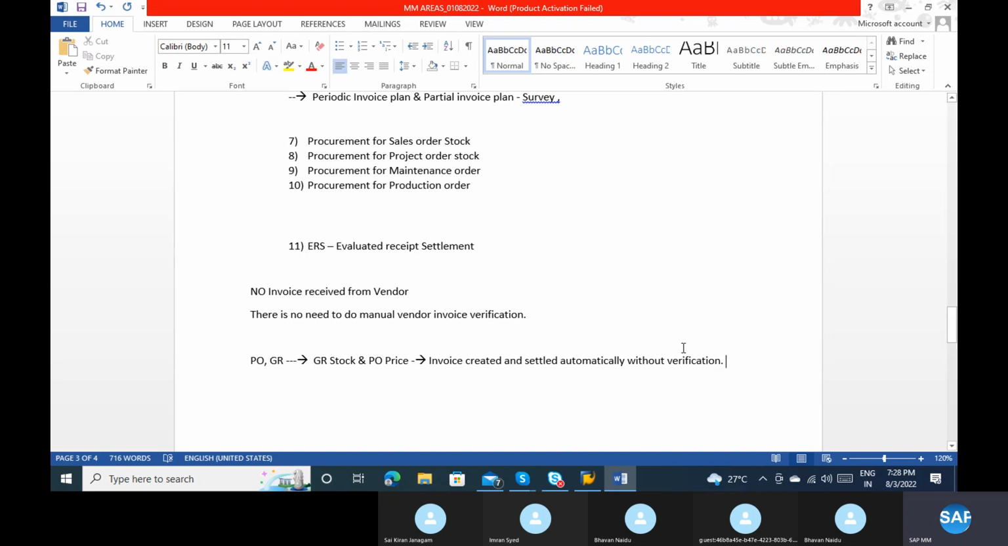Why don't we need to do verification here? Because this invoice is generated by ourselves. Based on the PO and the GR stock we received, I'm generating the invoice. I'm not expecting any invoice from the vendor.